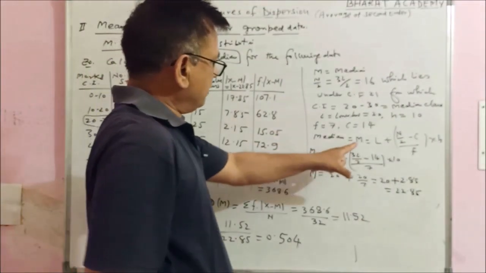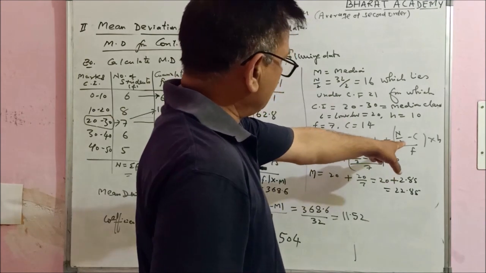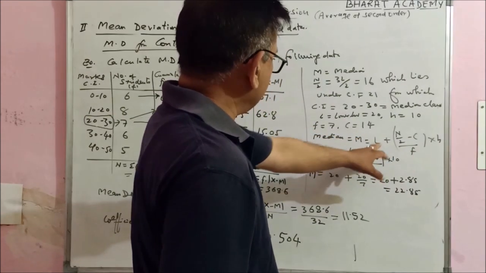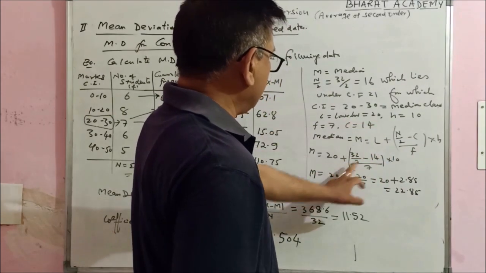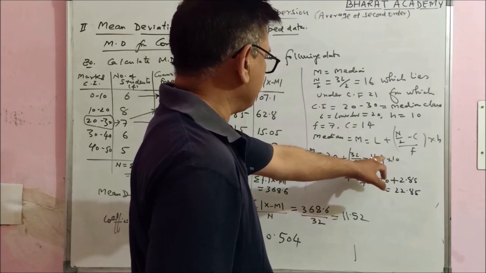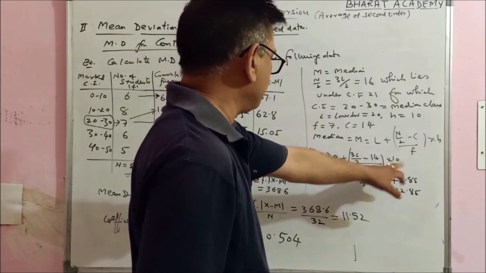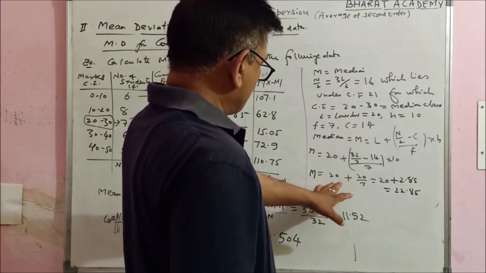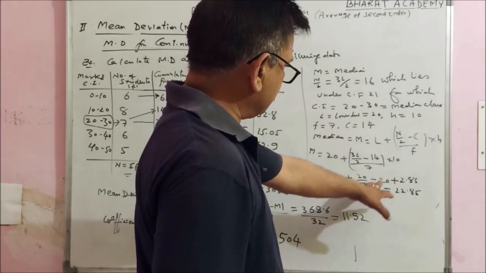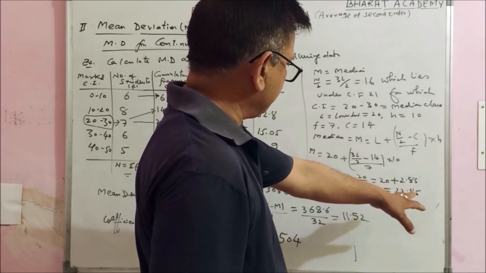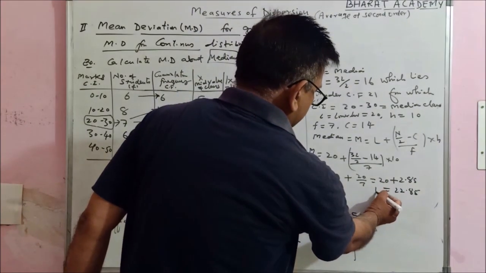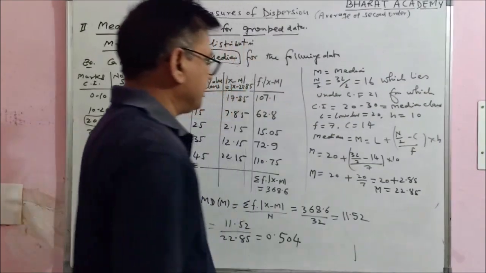The median M will be L plus N by 2 minus C upon f into h. L is the lower limit, this is 20, N is 32 upon 2, C is minus 14, upon 7 into 10. This M is 20 plus 20 upon 7, this is 20 plus 2.85, which is actually your median, 22.85.